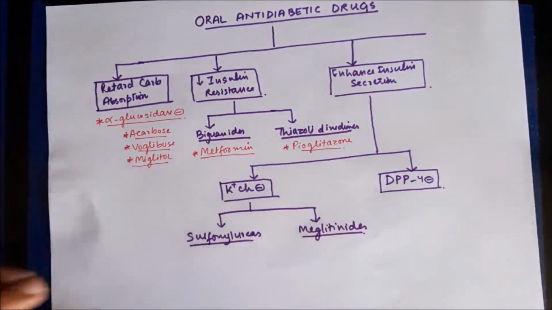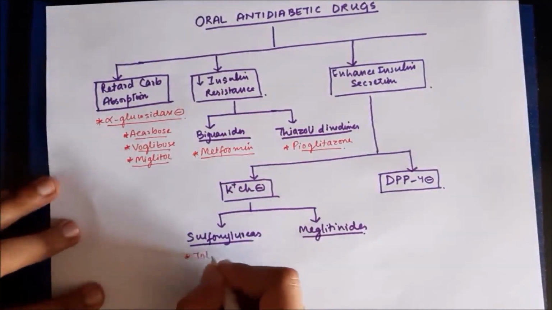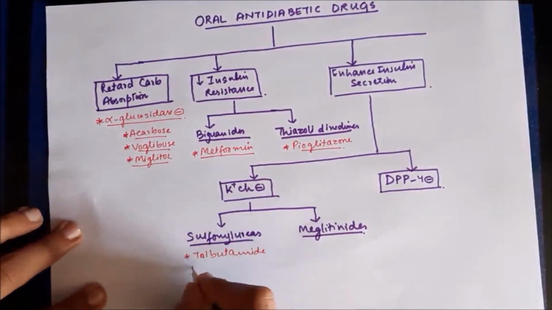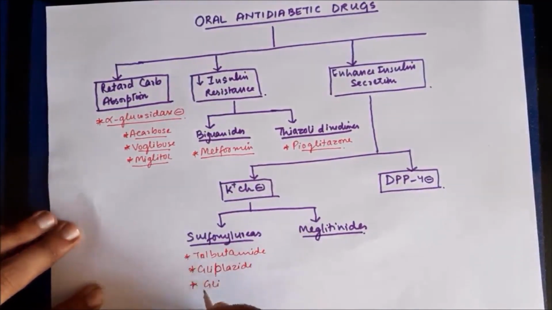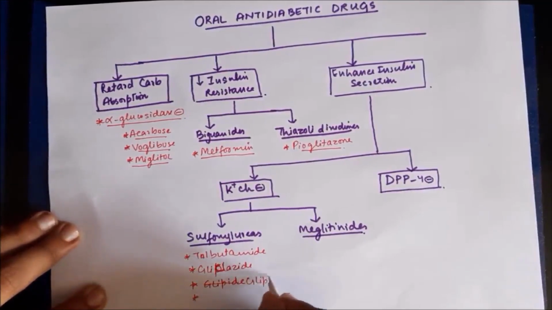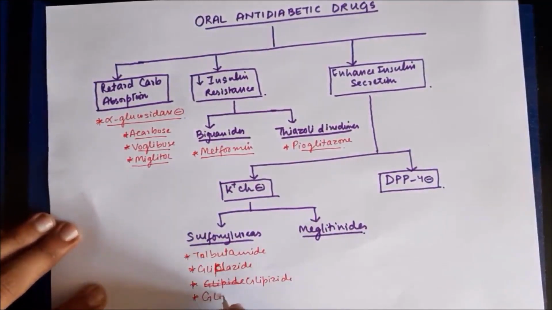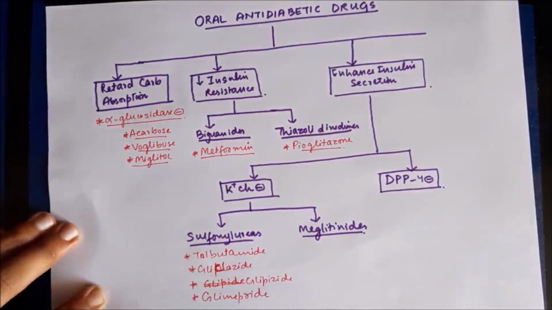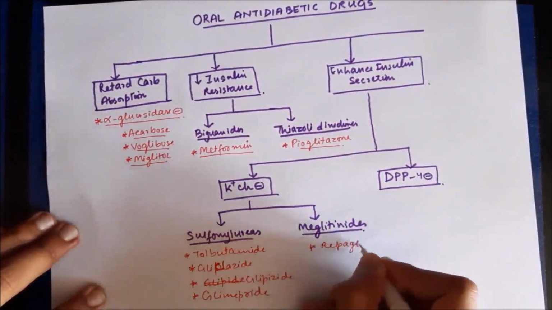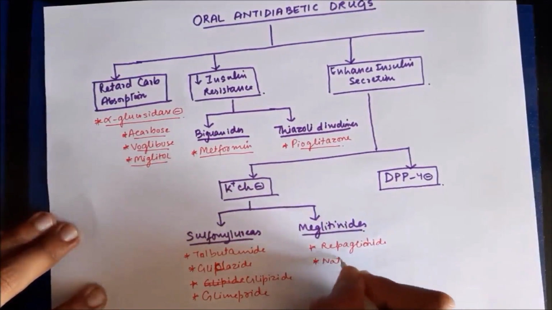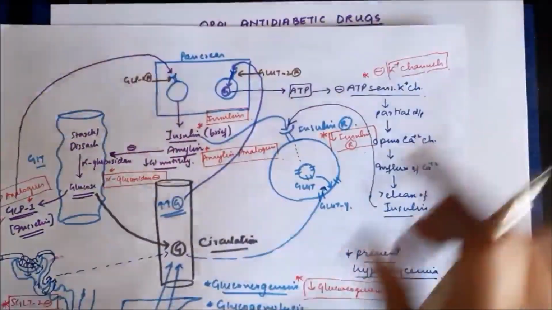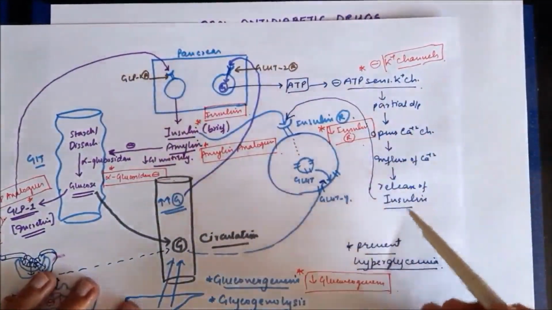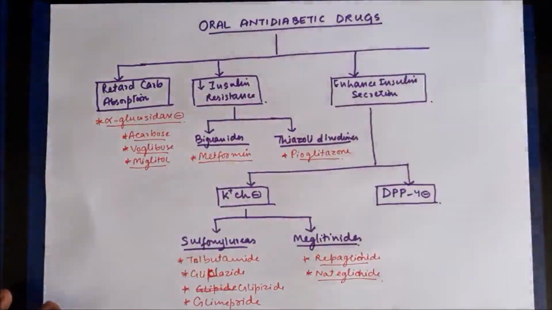Now, sulfonylureas, this class contains drugs such as tolbutamide, gliclazide, glipizide, and glimepiride. Now, these drugs are very important in diabetes, and they inhibit potassium channels and increase the release of insulin. Meglitinides contain drugs such as repaglinide and nateglinide. These drugs also block potassium channels and increase the release of insulin. As we see, blocking of potassium channels is important in the release of insulin.